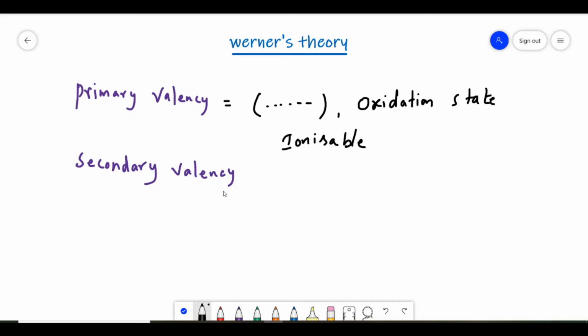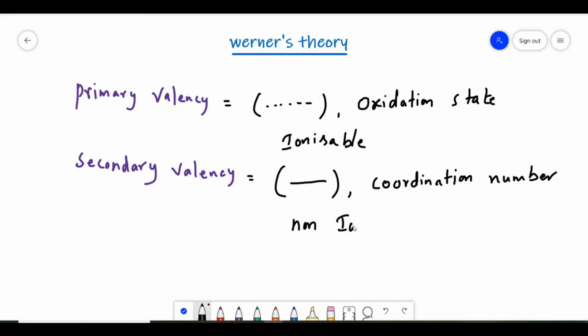Secondary valencies are denoted by continuous lines and they signify the coordination number, and these are non-ionizable. So primary valencies are ionizable, whereas secondary valencies are non-ionizable. We have to remember these points.